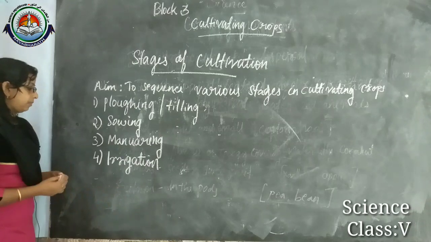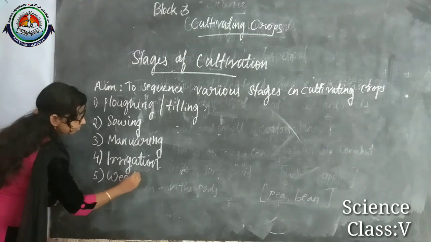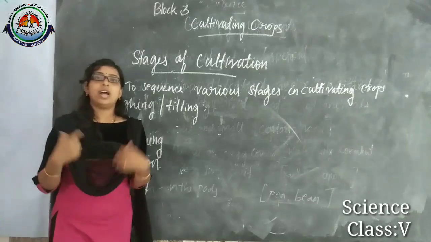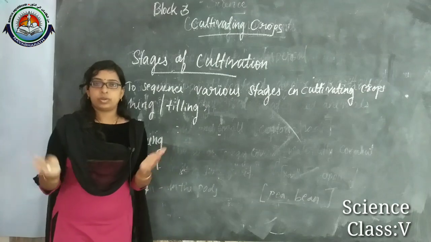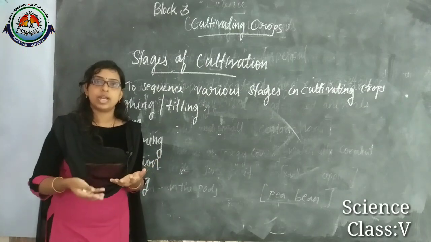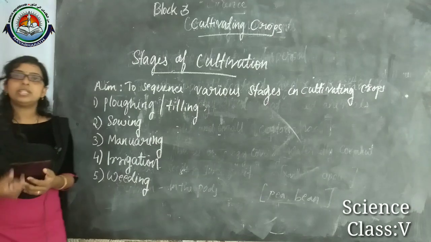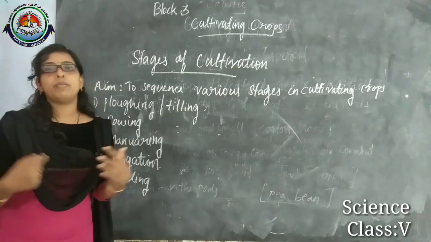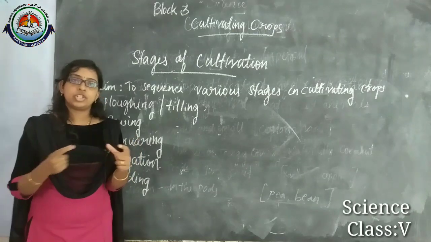And the next step, our fifth step, is weeding. What do you mean by weeds? The unwanted plants. When we are planting crops and the crops are growing, at the same time some kinds of weeds may form. Weeds are unwanted plants. So if weeds are forming in the field, what will happen? There will be competition for food and all.